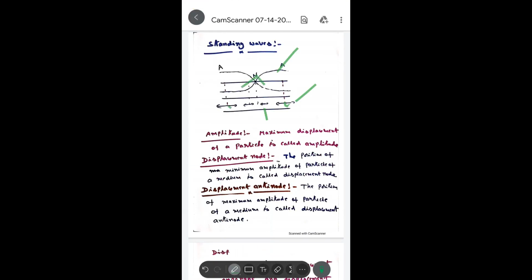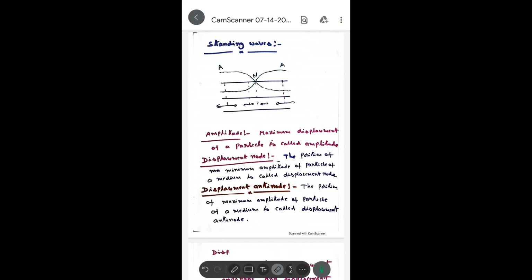So here the amplitude of this particle is zero. This is called a node, and here the amplitudes of particles are more, called antinodes. And this is a pressure node, and this is a pressure antinode. Further, this is a pressure node. I hope you understood well.